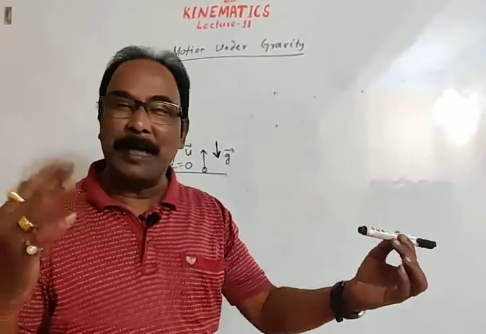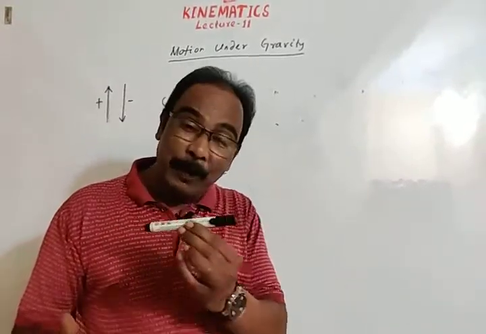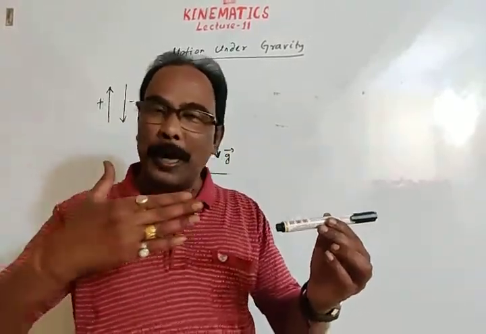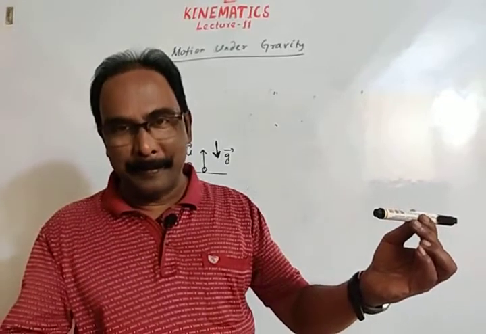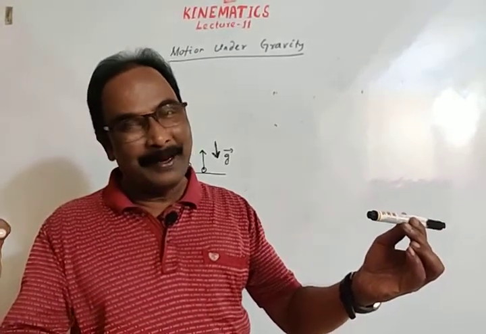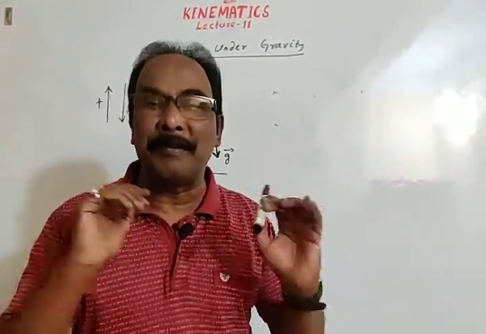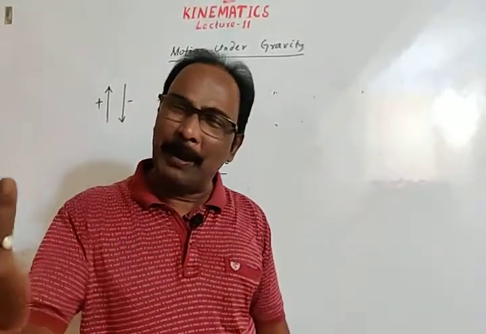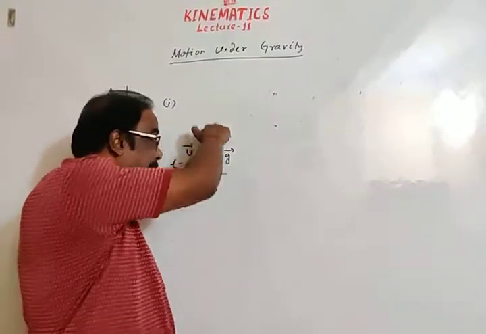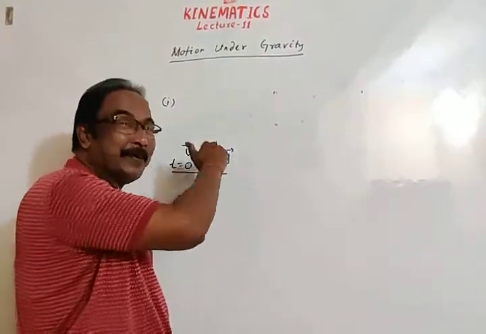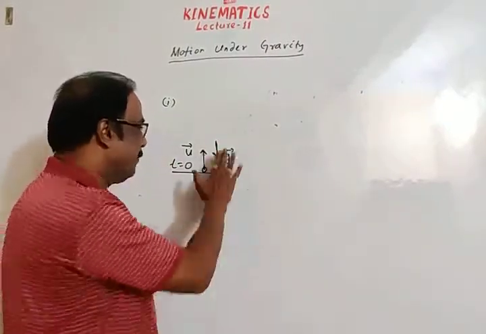In this case, velocity will decrease. Suppose velocity is towards the left and acceleration towards the right, then the velocity of the body will go on decreasing, and this is retarded motion. Accelerated motion is positive. Retarded motion is negative.